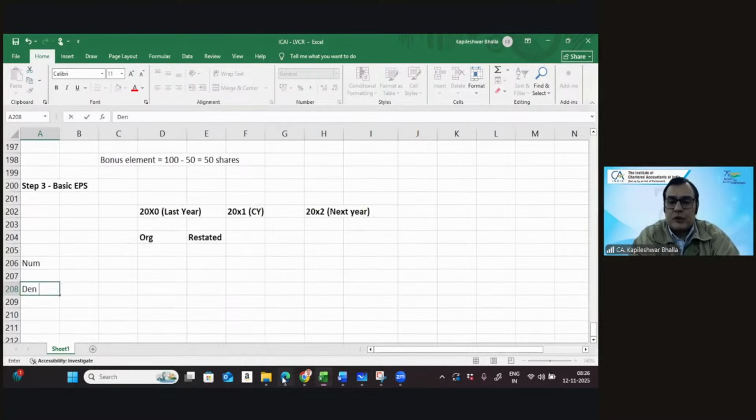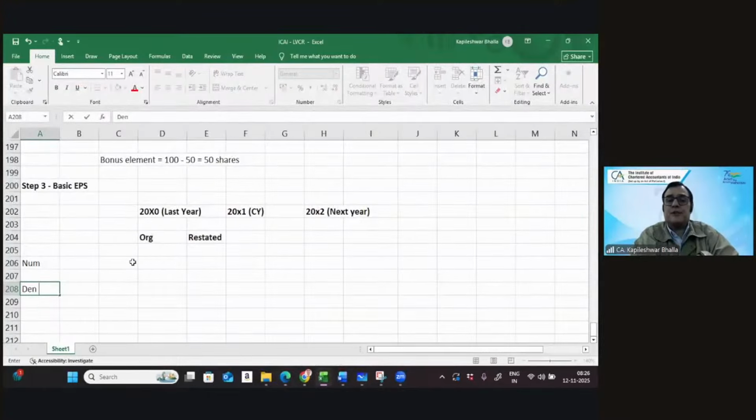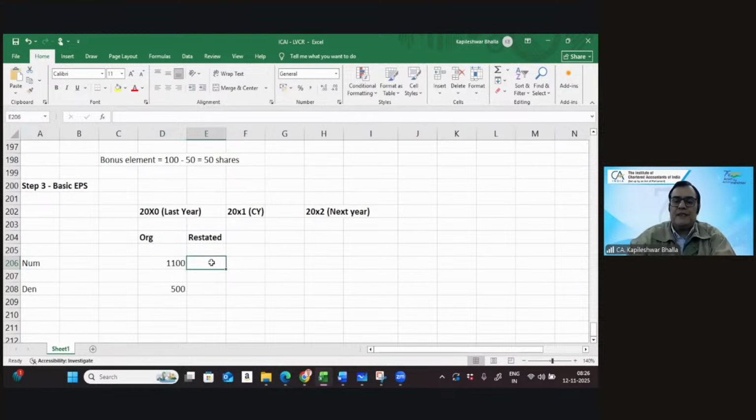So first let's look at the numerator. In the previous year, it was 1100. And the number of shares, this was 1100, and this is to the extent of 500. And now we need the restated. It is 1100, and restated is going to be 550. Let's take the current year as well.